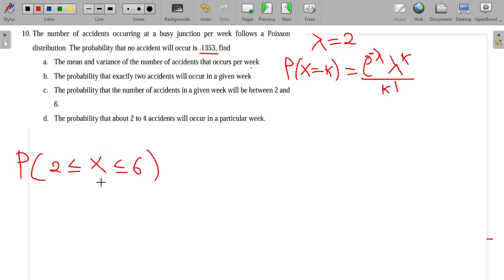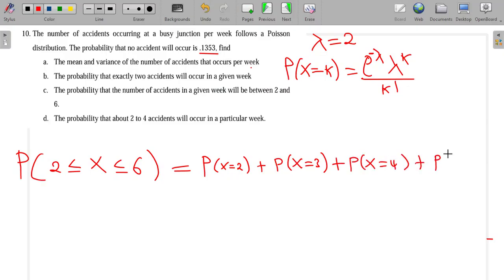6. Since this is a discrete random variable, we are getting all the values from 2 to 6. So it will be the probability that X equals 2 plus the probability that X equals 3 plus the probability that X equals 4 plus the probability that X equals 5. And the last one will be plus the probability that X equals what?